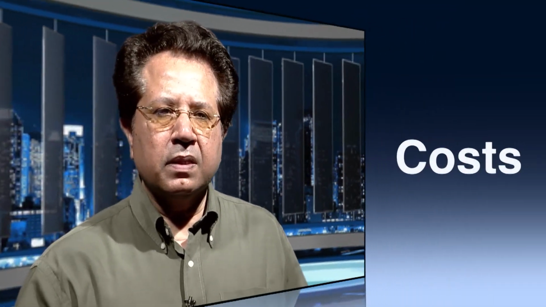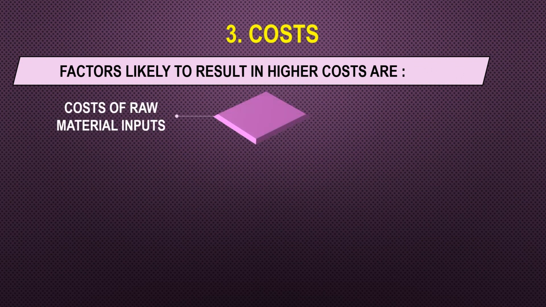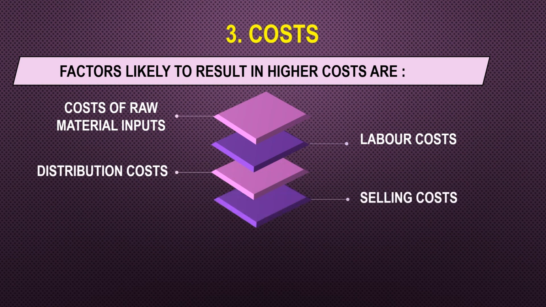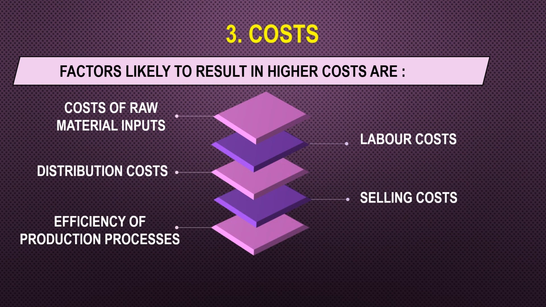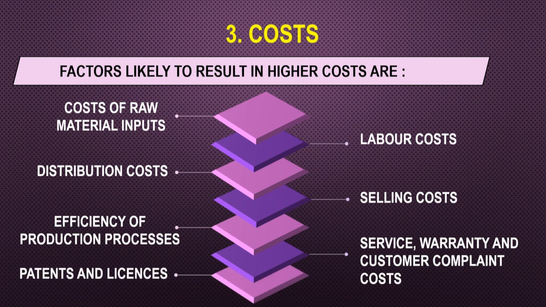The third factor was the cost. So, the factors which are likely to result in higher cost are the cost of the raw material inputs, the labor cost, distribution cost, selling cost, efficiency of the production processes, then service warranty and customer complaint cost, and then patents and the licenses. And the last is the risk.